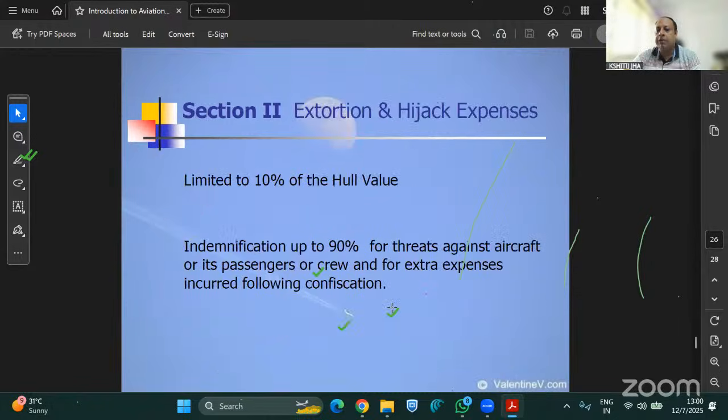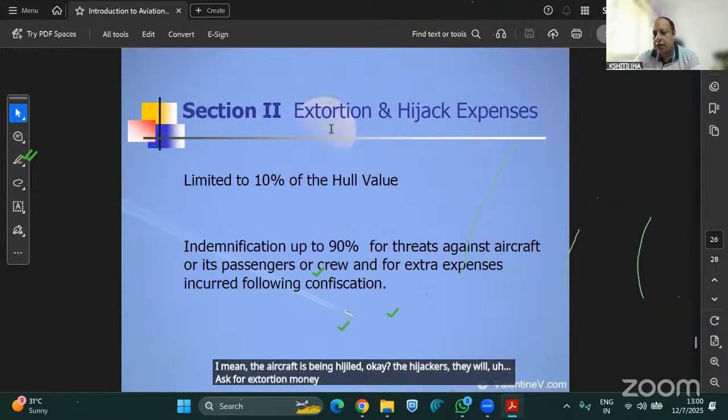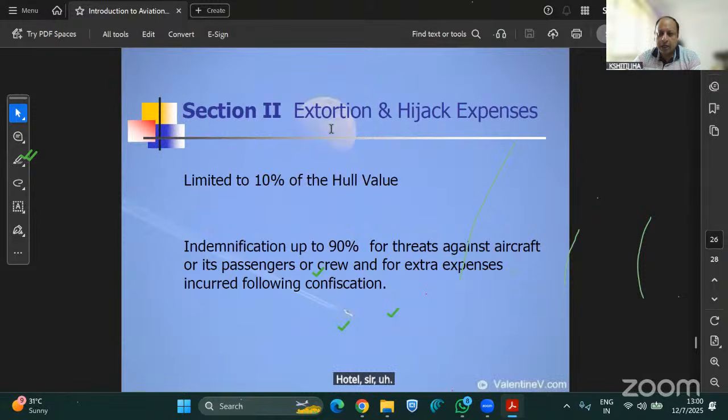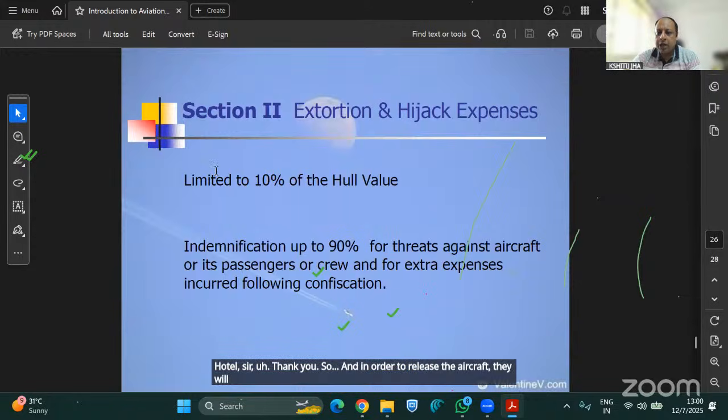And section 2 covers the extortion and hijacking expenses. Extortion, as you know, is when the aircraft is being hijacked. Now the hijackers will ask for extortion money, or they will ask for the hijack expenses from the operator of the aircraft. In order to release the aircraft, they will have to pay the hijacking expenses.